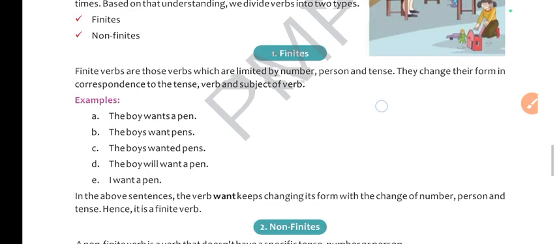So let's find out what is finite. Finite verbs are those verbs which are limited by number, person and tense. They change their form in correspondence to the tense, verb and subject of the verb.